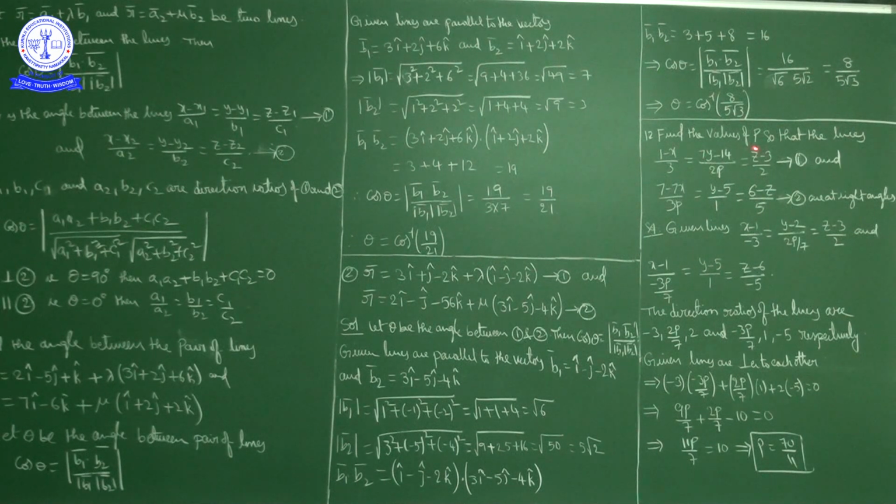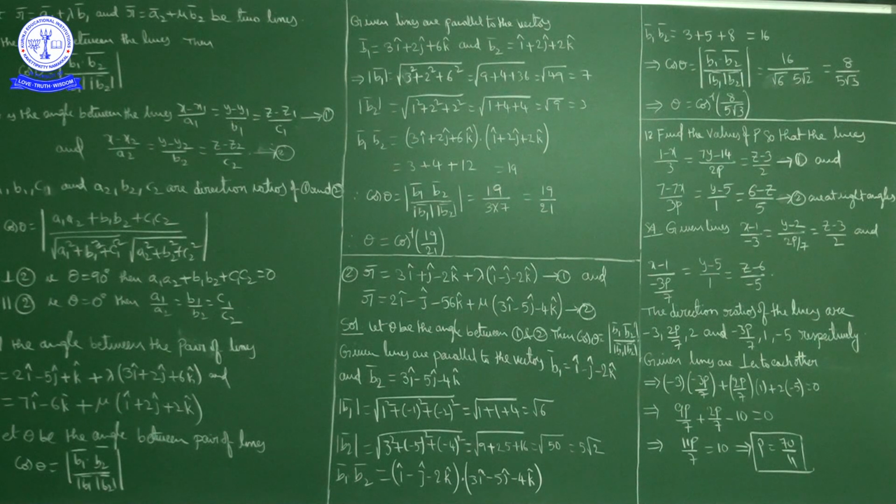Find the value of p so that the lines (1 − x)/3 = (7y − 14)/2p = (z − 3)/2, this is the first line, and (7 − 7x)/3p = (y − 5)/1 = (6 − z)/5, this is the second line, are at right angles. So what is given is that the angle between these two lines is 90 degrees. We have to find the value of p.